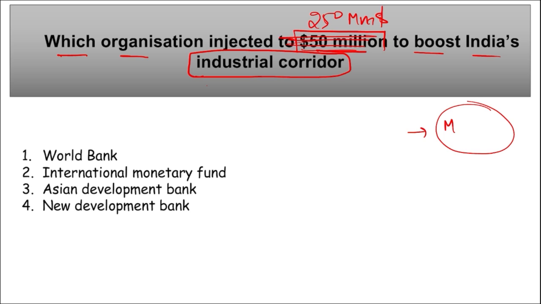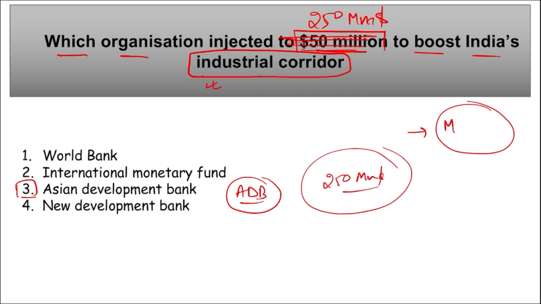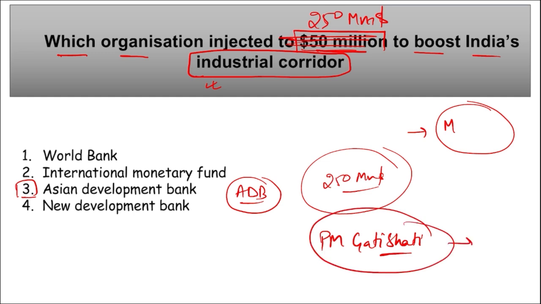For the same reason, to enhance the development of India's industrial corridor, it was Asian Development Bank. Right, they have recently approved or injected a $250 million loan to boost India's industrial corridor. Right, mark this. Then remember this funding program will support the multimodal logistic program under PM Gati Shakti. Right, and what is PM Gati Shakti? It is your master plan for multimodal connectivity.